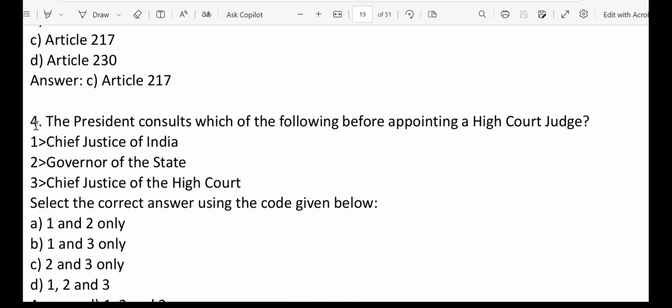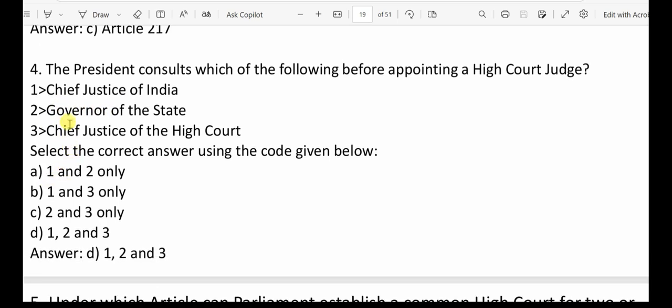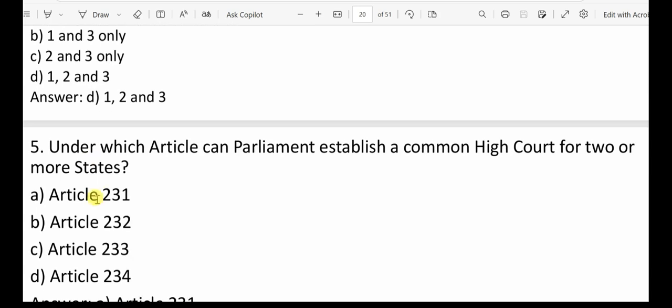Next, question number 4: the President consults which of the following before appointing a high court judge? Statement number 1, Chief Justice of India. Statement number 2, Governor of the state. Statement number 3, Chief Justice of the High Court. So here we could see all are basically part of that committee which recommends to the President for high court judge appointment, right? So the option which has all 3 statements is correct. That is option D, 1, 2 and 3.